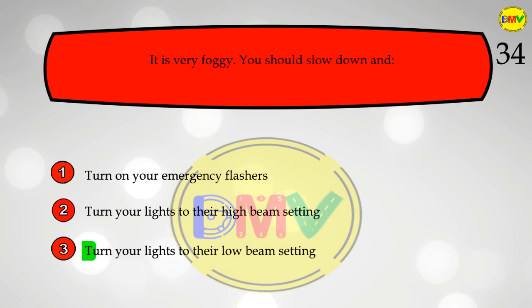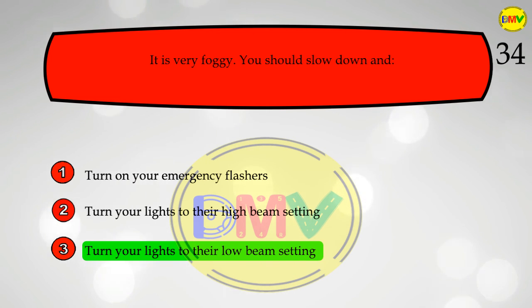The correct answer is 3. Use your low beams when driving in fog, snow, rain, or mist. Light from high beams will reflect off of precipitation, causing a glare and making it even more difficult to see. Some vehicles are equipped with fog lights that should be used in addition to low beam headlights.